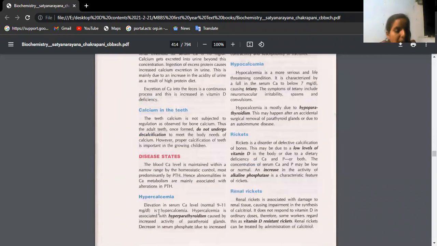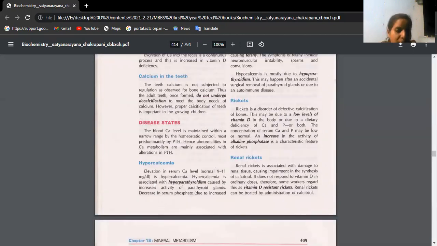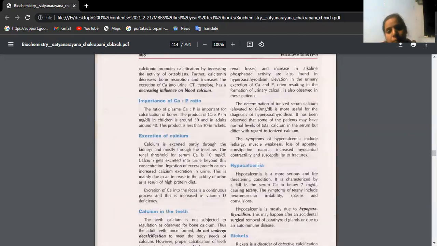Suppose the calcium content is more than required in the blood, more than 9 to 11 milligrams. Then blood calcium levels are very high. You call that condition hypercalcemia, an elevation in serum calcium levels. It happens whenever there is hyperparathyroidism. When parathyroid hormone levels are increasing in the blood, you will see bone resorption. That means bone starts dissolution, and calcium will be mobilized from the bone and transported to the blood. That's how blood calcium levels will rise.